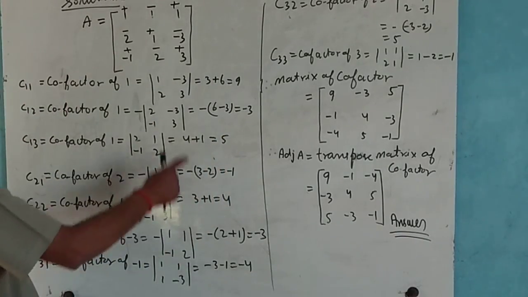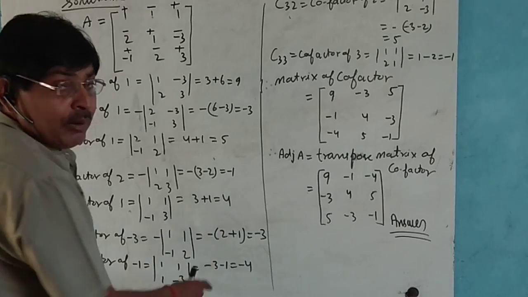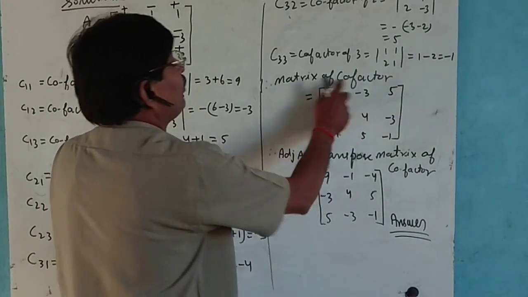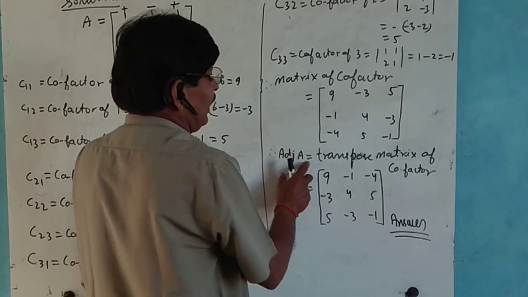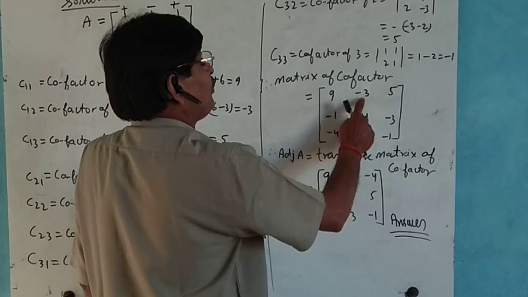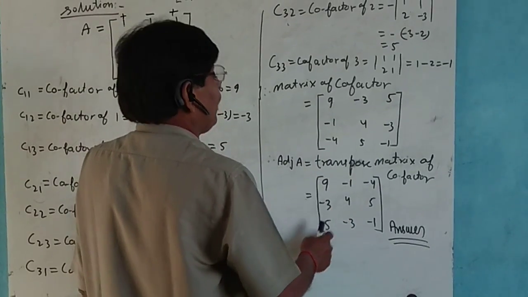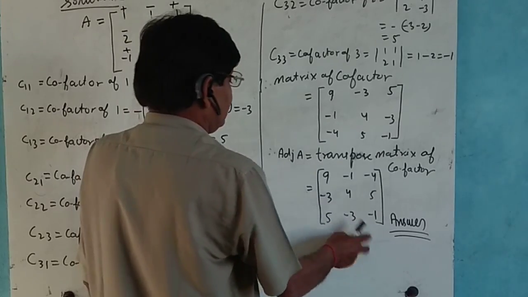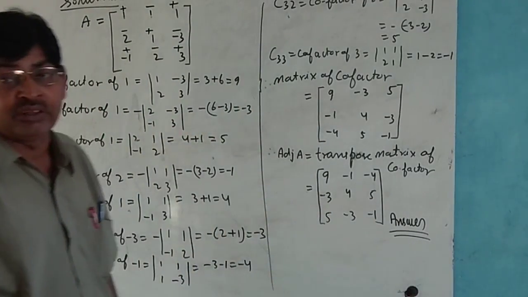So we find the matrix of cofactors, and the adjoint is the transpose of the matrix of cofactors. So the rows are 9, minus 3, 5; minus 1, 4, minus 3; and this is the adjoint of the matrix.